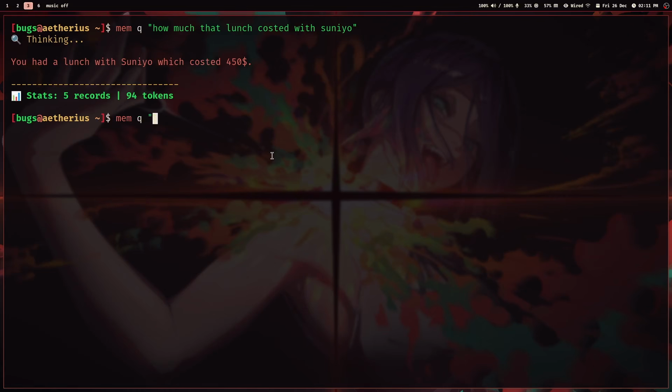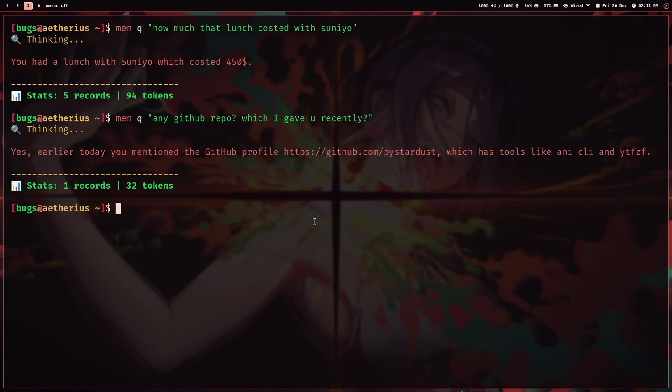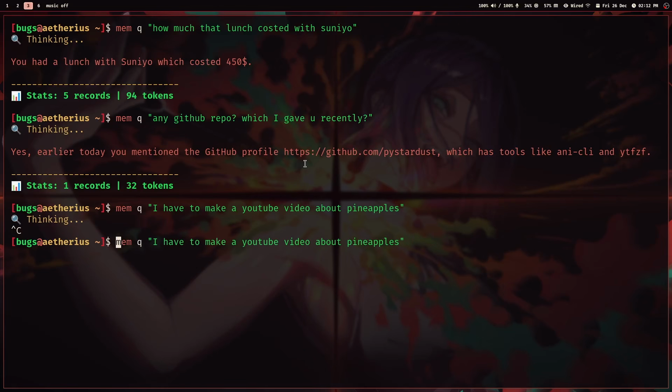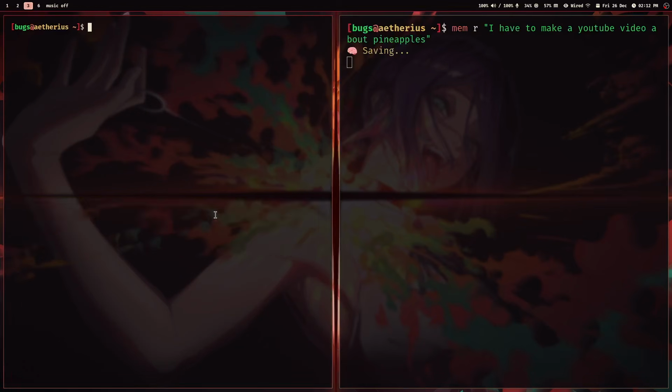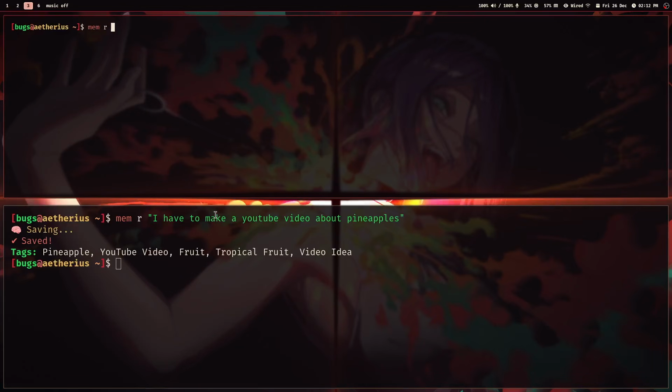Okay. Is there any GitHub repo which I gave you recently? Now, the way this thing is working is you get some raw thoughts, okay? Like for example, I have to make a YouTube video about pineapples. Okay. Oops, this is actually a memory. Have to remember it. And suppose I'm in a meeting, okay? Like I'm having a meeting.